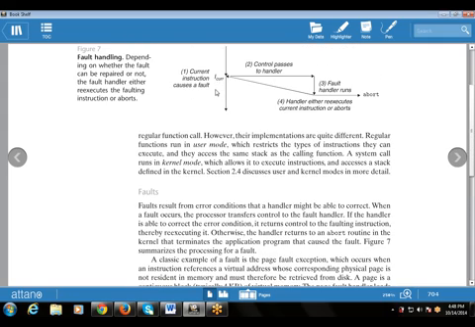So this is the current instruction that causes a fault. Control passes to the handler, and the fault handler returns. So these are the examples. First of all, there is a current instruction that causes the fault. Then control passes to the handler. The third point says the fault handler runs, and then the handler either re-executes the current instruction or aborts. So it depends on the handler whether it will re-execute the current instruction or abort it.